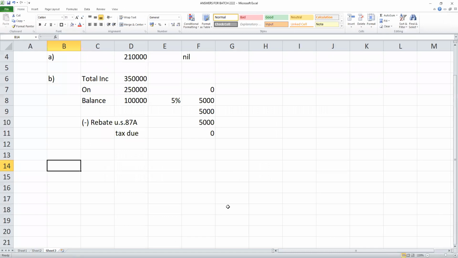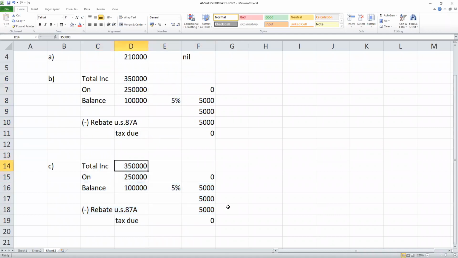Total income 5 lakhs. On 2.5 lakhs, nil. This is called basic exemption. 2.5 lakhs, no income tax, straight away exempt. What is the balance? 5 minus 2.5, 2.5 lakhs.